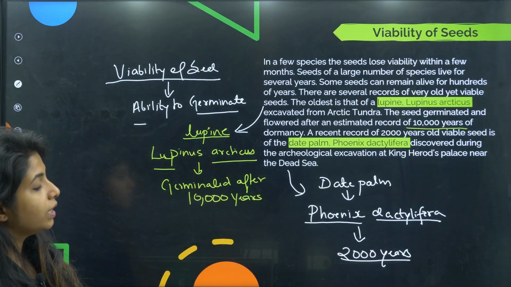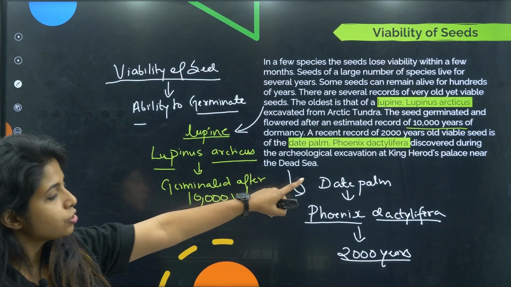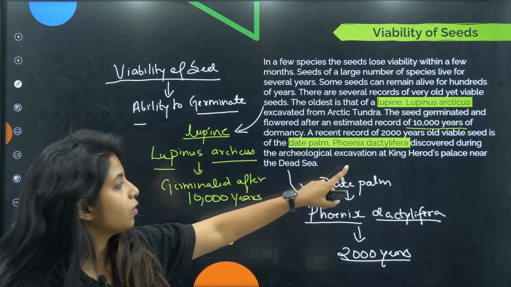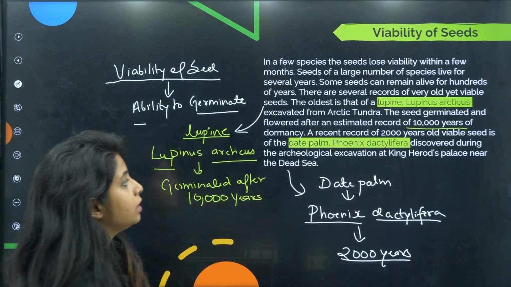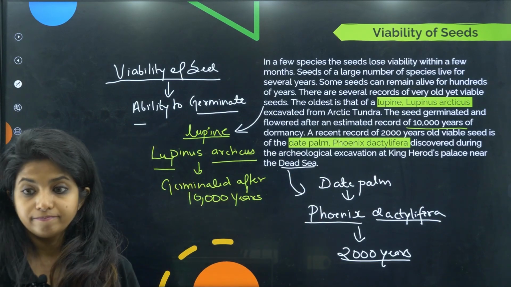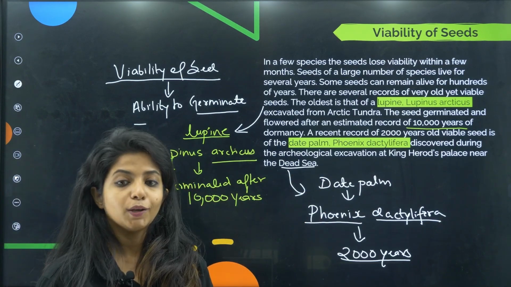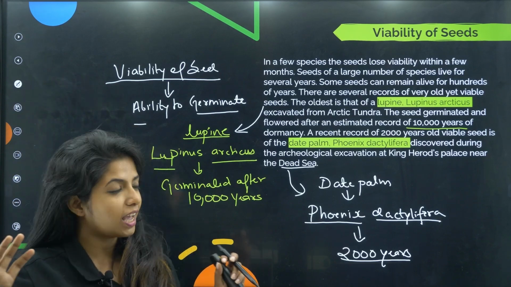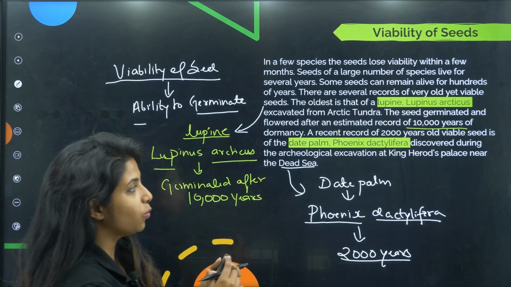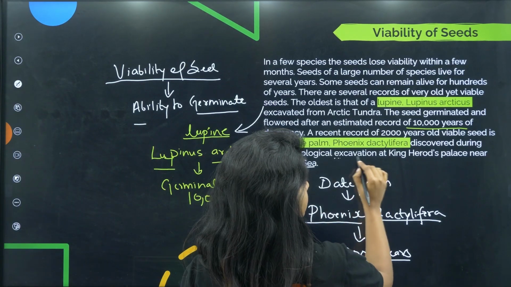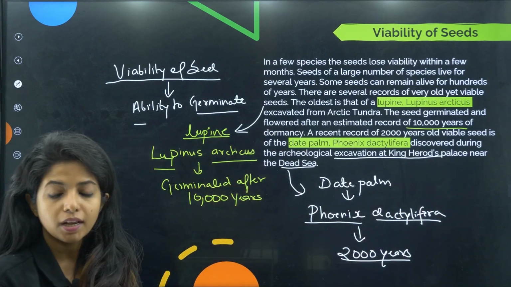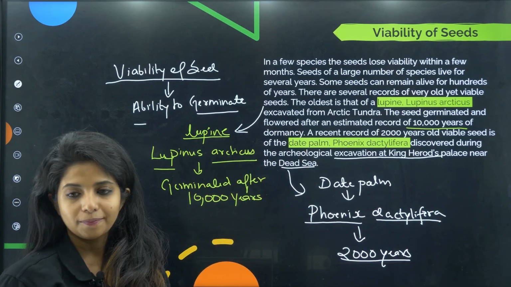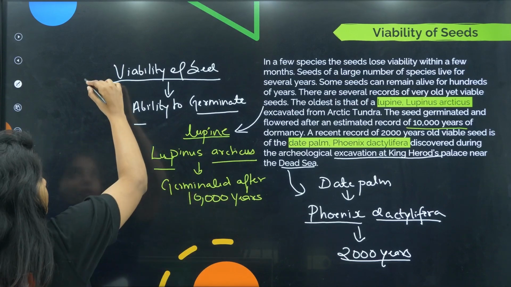Now it was discovered during the excavation of King Herod's palace near the Dead Sea, as in when Jesus Christ was there at that point of time. I hope you got it. So it's not like Jesus Christ was there at that time. No, that's not what I was saying. I was saying that the excavation was done at King Herod's palace. King Herod was a biblical character. That's all about the viability of the seed.